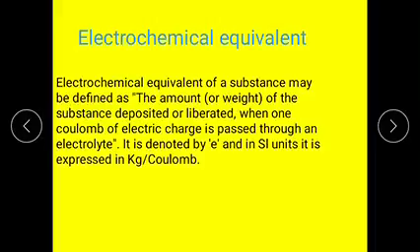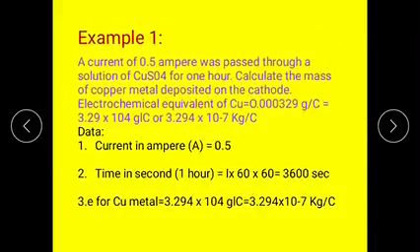That is the definition of the electrochemical equivalent. Next is an example.